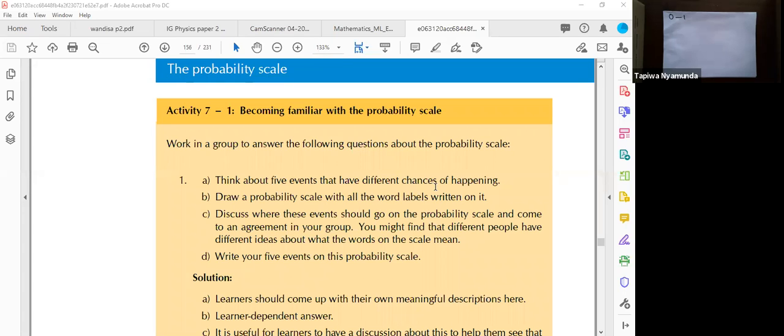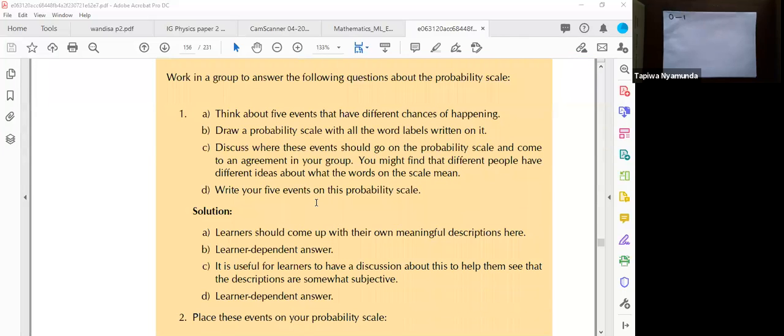So we are just getting started. Don't worry, we are just getting started. Don't worry yourself. Okay, so think about 5 events that have different chances of happening. That is what we want to talk about.